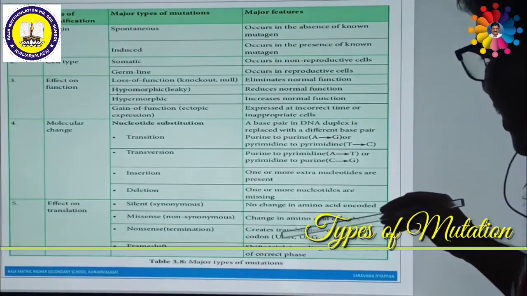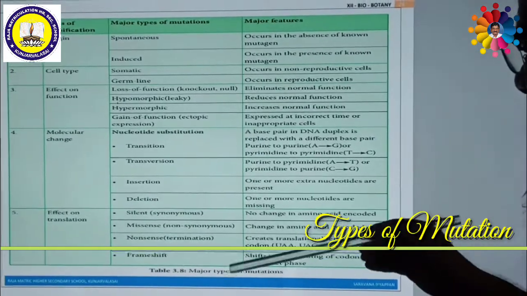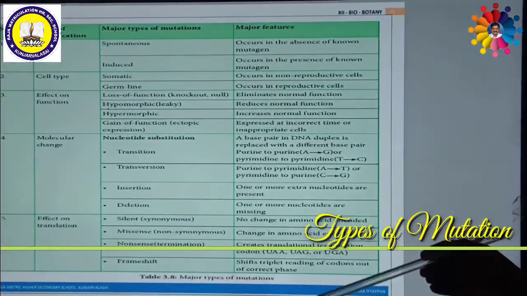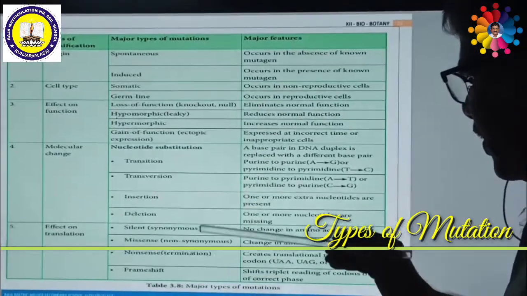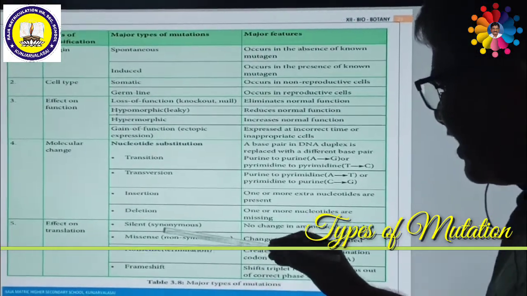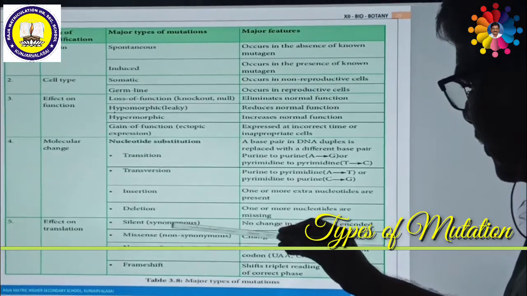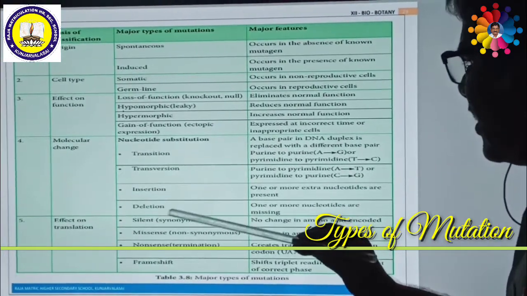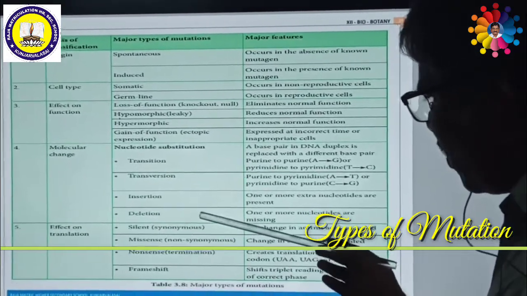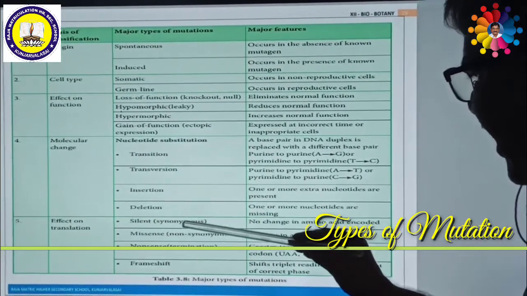These codons combine to form amino acids, which together form proteins and so on. Suppose a codon is replaced by another codon which produces the same amino acid; that means the amino acid is not changed even though the codon is changed.